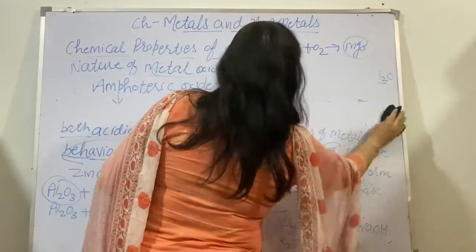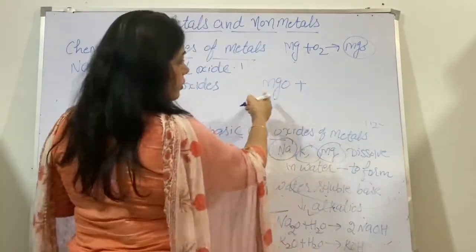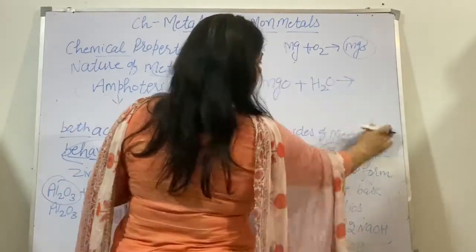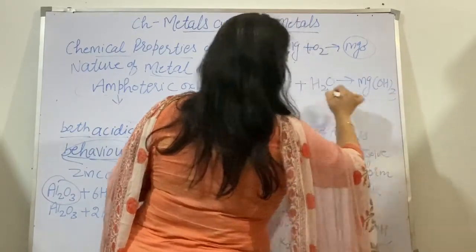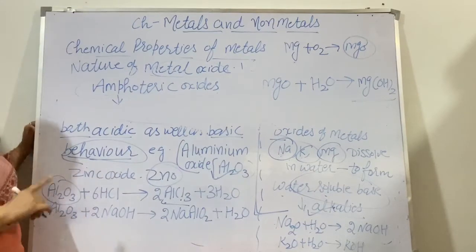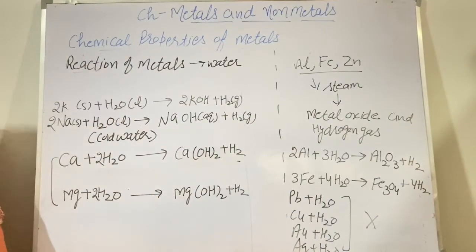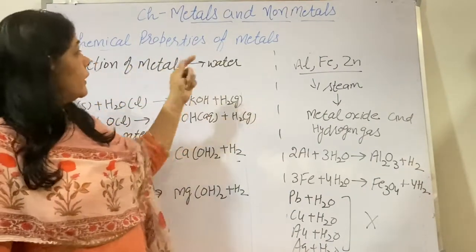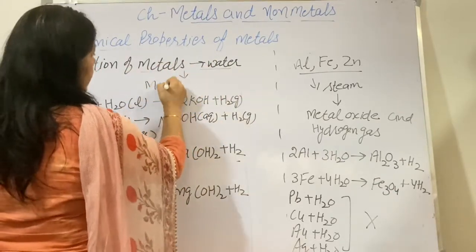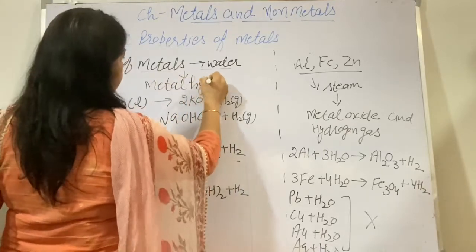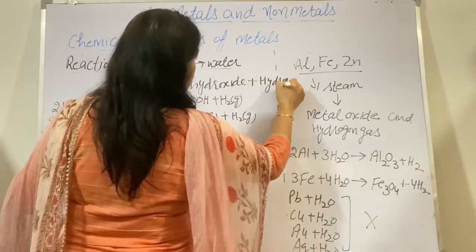And if I say magnesium, MgO, magnesium oxide, when it reacts with water, it forms magnesium hydroxide. This is all about the nature of metal oxides. Yes, children. Now the next reaction, reaction of metal with water. Now, when metals react with water, they form metal hydroxide and what is released? Hydrogen gas.